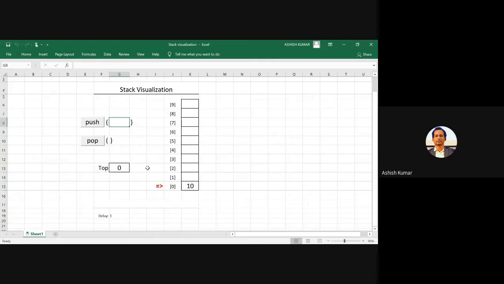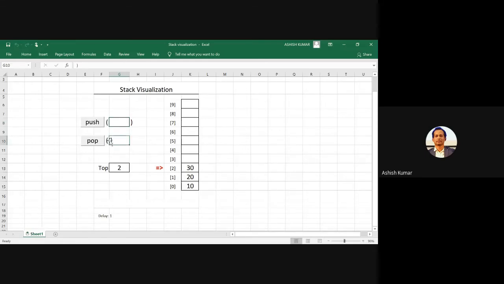So 10 is inserted. If I insert one more element, say 20, the top is going to be changed to 1 first. Then it is going to place this 20 over 10. You can see, insert incrementing top stack, it made it 1. Then it pushes the value 20 on top of 10. I will insert one more element, push, then increment top stack to 2, then store the value at the top. 30 is actually stored. Push operation is complete.